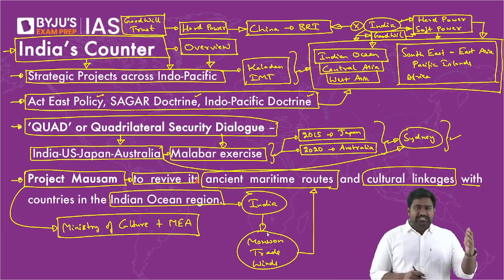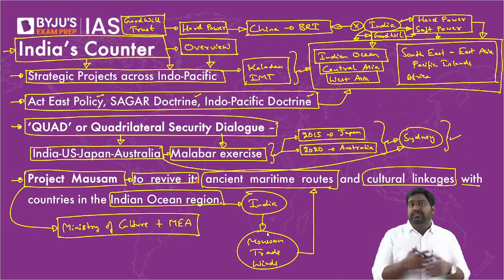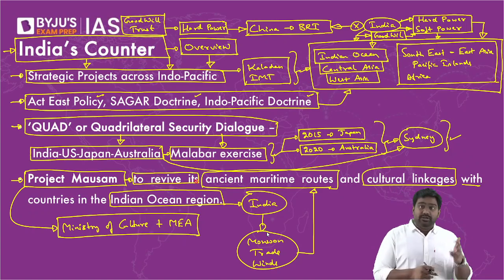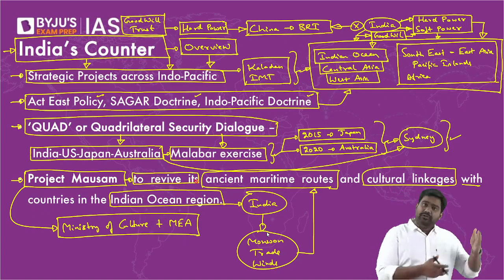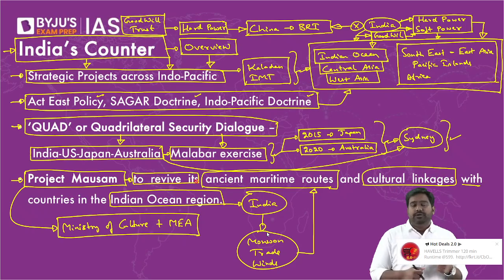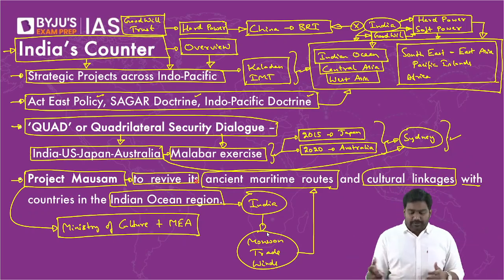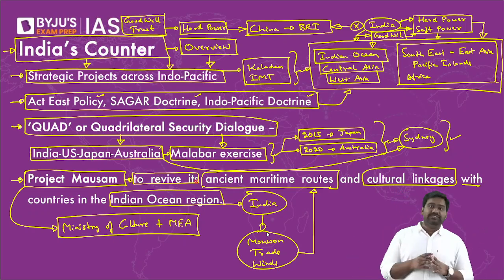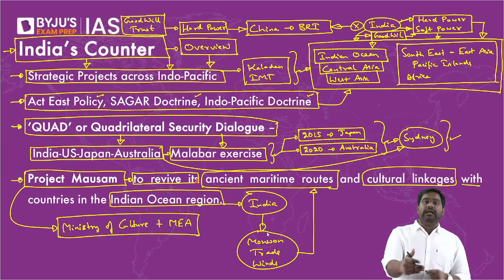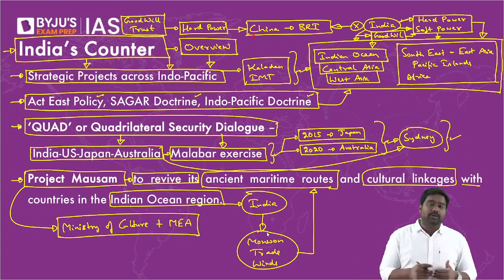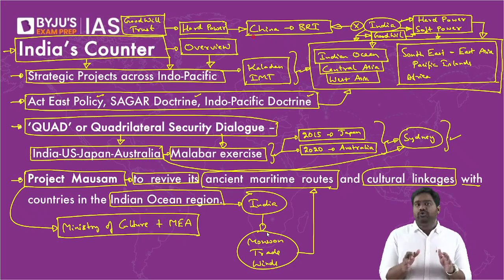Is that clear? So you go to West Asia, you go to East Africa or Southeast Asia, or any island country in the Indian Ocean. In every place, you find a historical Indian link. Like, for example, you go to Tanzania, Kenya, right, or even Seychelles, you find Gujarati merchants who have been present here for many centuries. You go to, let's say, Mauritius, you find a very strong Indian diaspora. You go to West Asian countries, from Bahrain to UAE, we have a very strong Indian community, right? And there are historical trading links coming from many centuries. Same with Southeast Asia. So we're trying to leverage these historical links, rebuild our cultural ties to project our soft power, along with projecting our military power and our economic power. So it's a collective effort. It's a collection of all these initiatives that helps India to counter the Chinese dominance in the region. All right. So if you can understand this overview, it's more than enough for now.